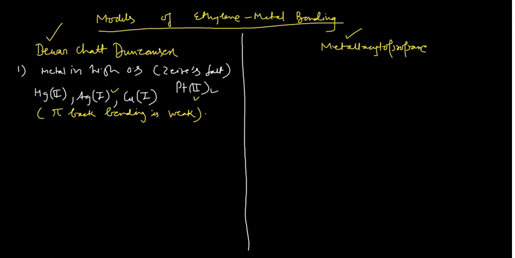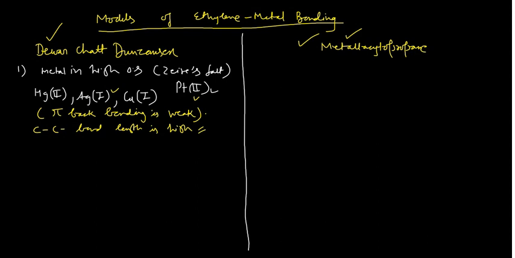That's why the back bonding is very low in that case. When the back bonding is low, the CC bond length is high, but it is high only when compared to the free ethylene, and lower than in the metallacyclopropane. This is something very important which you should know.